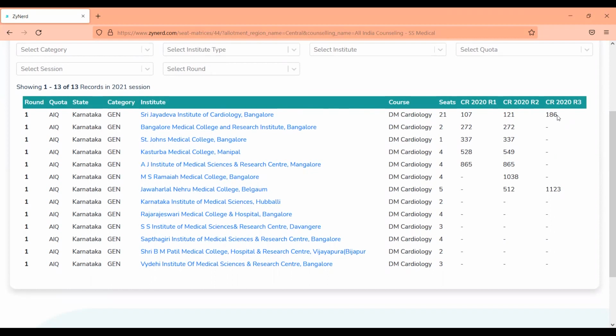Round 3 is a mop-up round where there are only a few seats, so this may not be relevant. You may have to go with these ranks, which are the round 2 ranks.